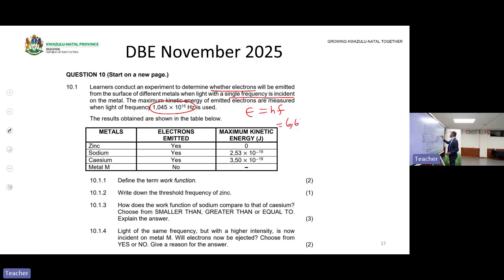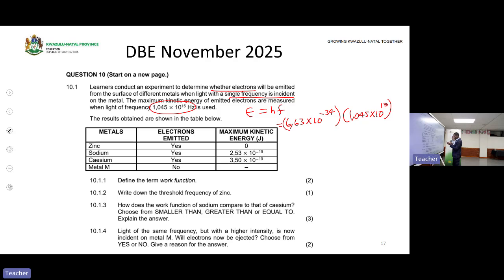E is equal to hf. h is 6,63 times 10 to the power of negative 34. Then the frequency of light is 1,045 times 10 to the power of 15. Then let's get the 6,63 times 10 to the power of negative 34.